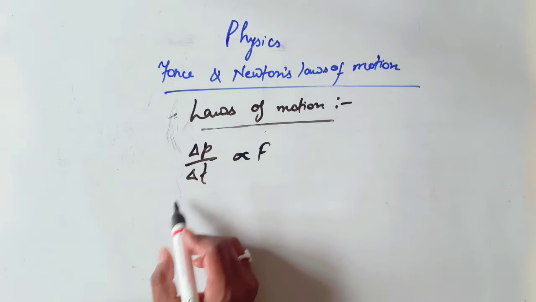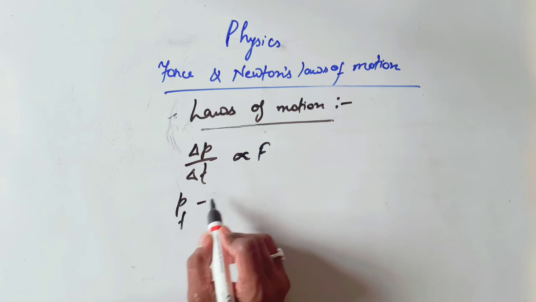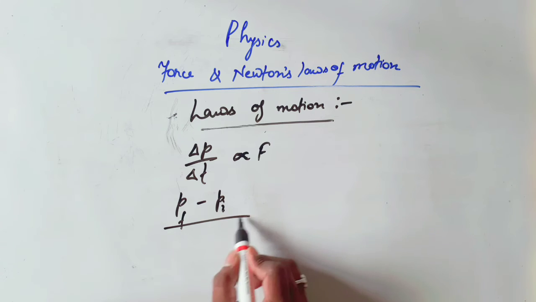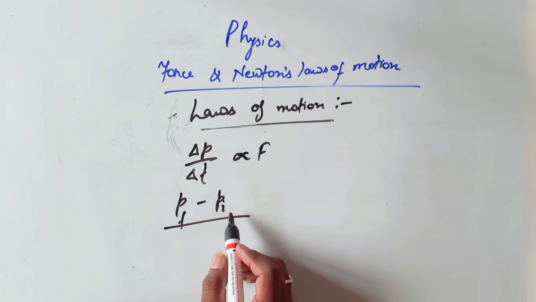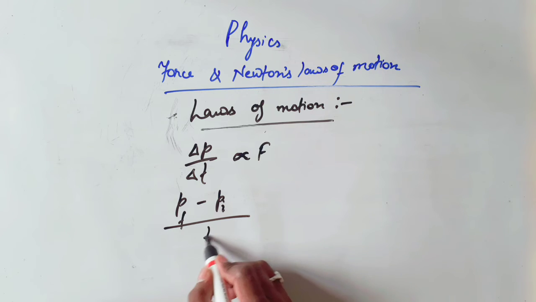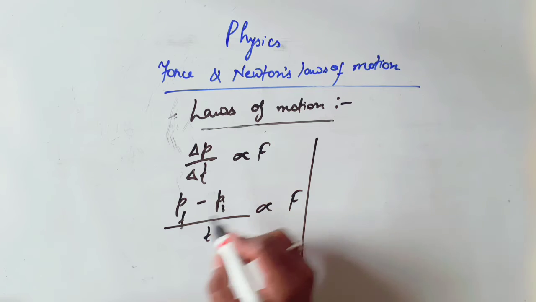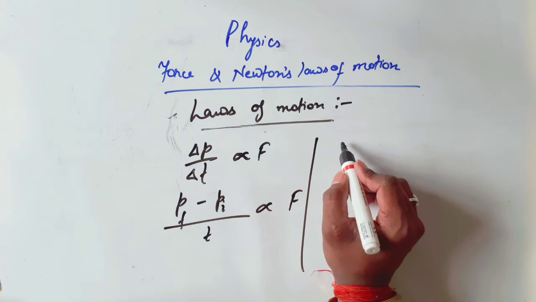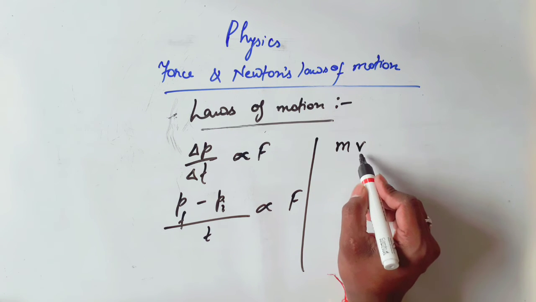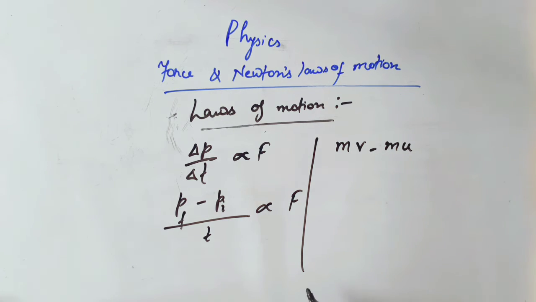Here, the value of delta P can be written as P final minus P initial. This is final momentum and this is initial momentum, and delta T is time taken. So it will be directly proportional to F. The value of momentum can be written as mv. v is the final velocity of the body, and u is the initial velocity of the body.